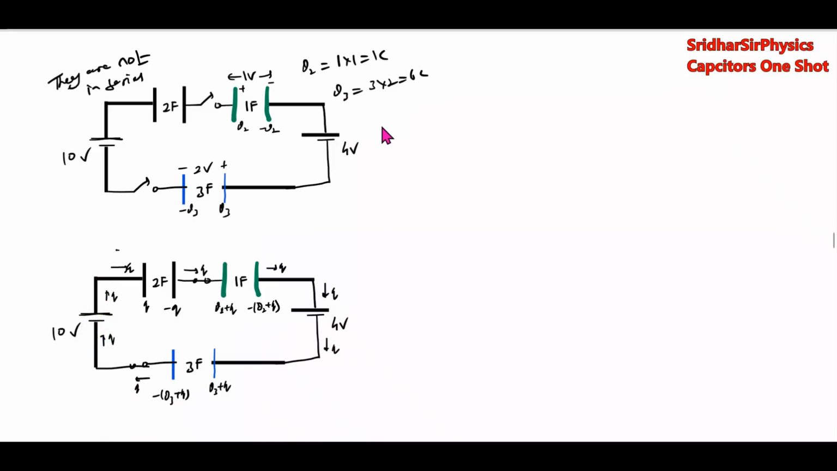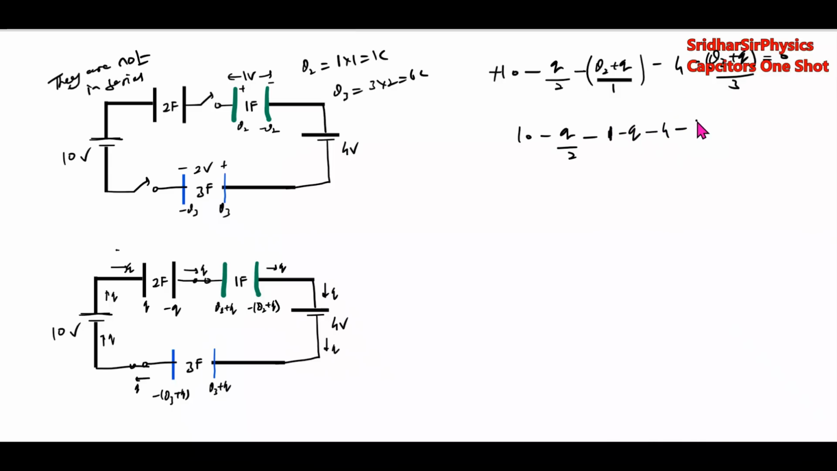So rise in EMF plus 10, minus Q by 2, minus Q2 plus Q by 1, minus 4, minus Q3 plus Q by 3, equal to 0. 10, Q का value we don't know. Q2 is 1, minus Q, minus 4. Q3 value is 6 by 3, is what? 2 minus Q by 3.